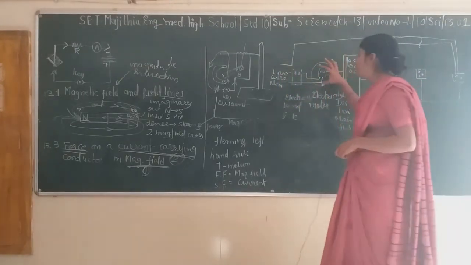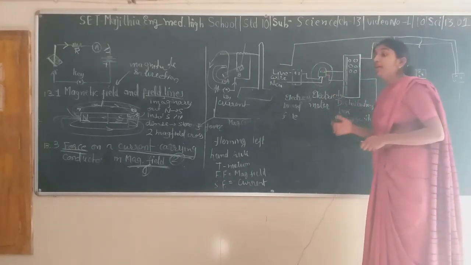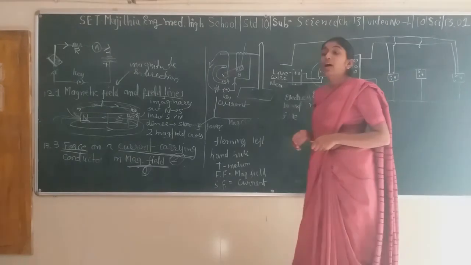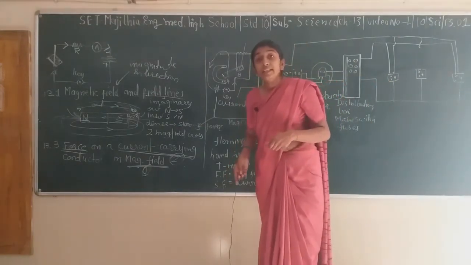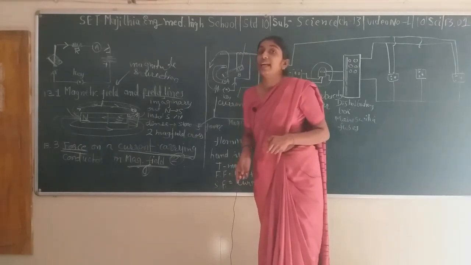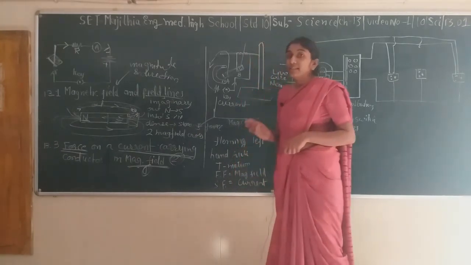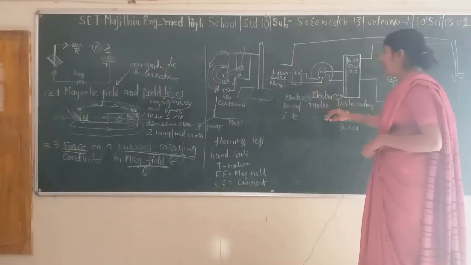Then it is connected to the electricity meter. The electricity meter actually measures the amount of electricity we have used. In India, electricity is provided at 220 volts and 16 ampere. This is an average value, okay. So this is an electricity meter.